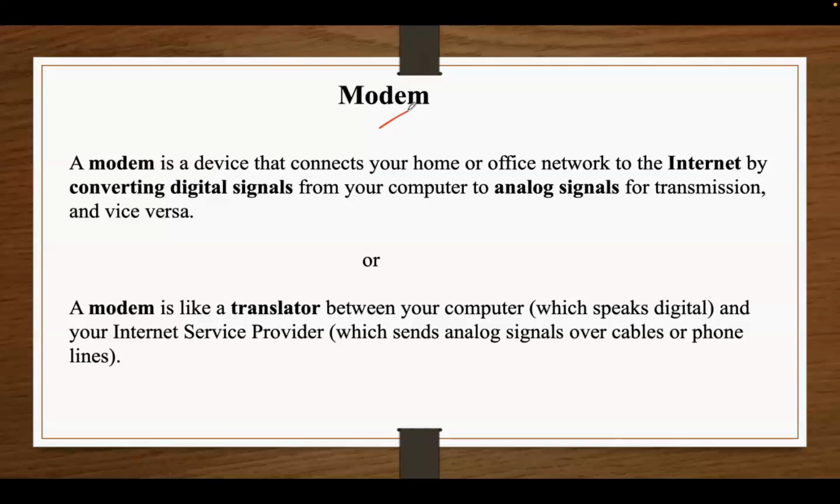So here, the modem's job is to act as a translator. When sending the information, it will convert the digital data to analog data. Whereas when receiving the information, it will convert the analog data to digital data. So while sending the data from source to destination, conversion will be from digital to analog. And while receiving the data from destination back to source, the conversion will be from analog to digital.